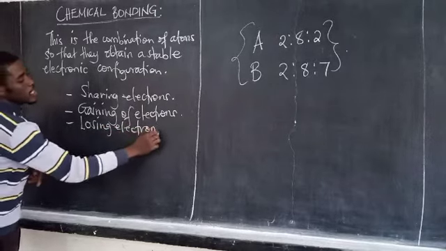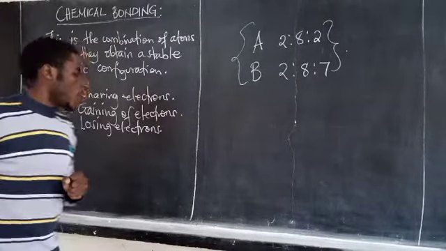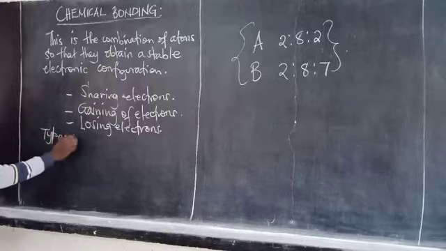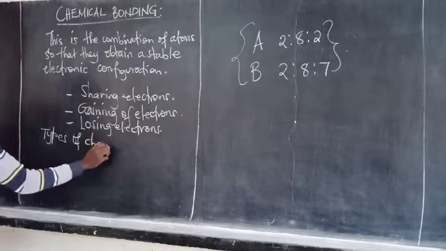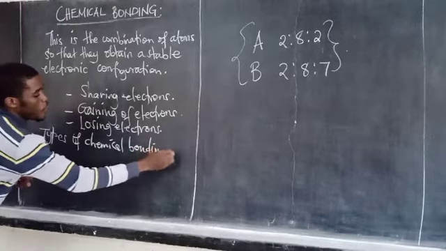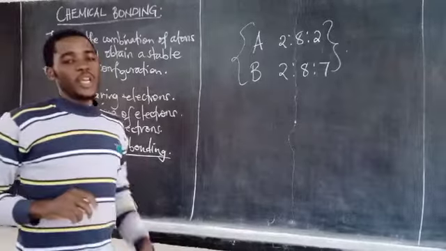These are the processes that take place during chemical bonding. Therefore, there are 4 basic types of chemical bonding.